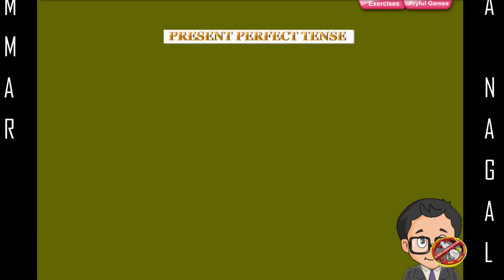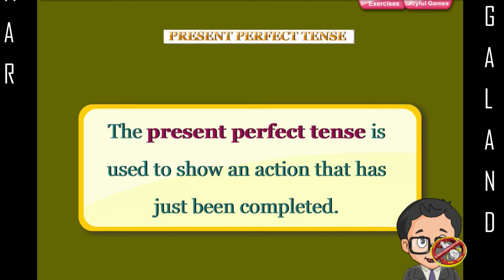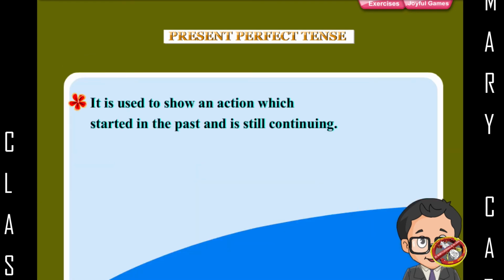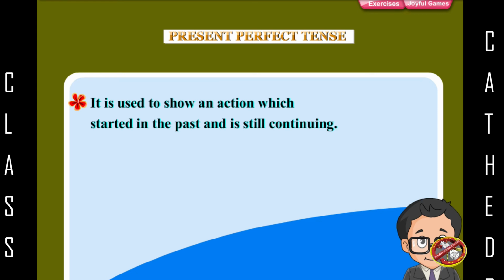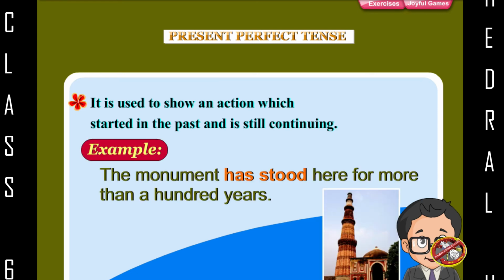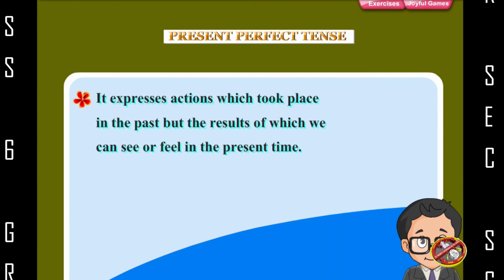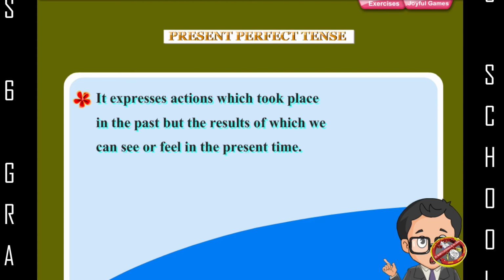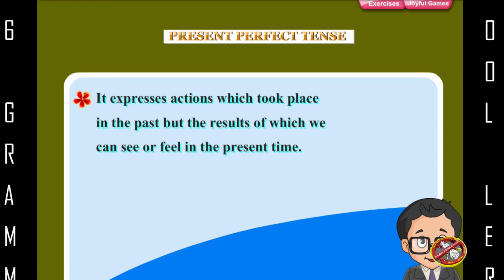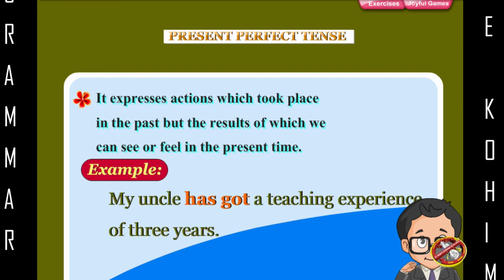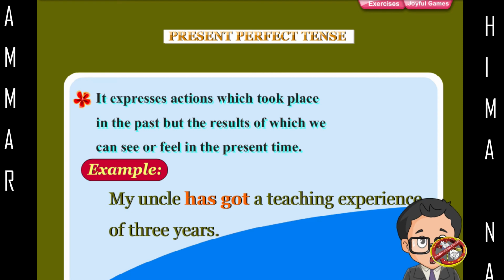Present perfect tense. The present perfect tense is used to show an action that has just been completed. Example: Reena has just finished her food. It is used to show an action which started in the past and is still continuing. Example: the monument has stood here for more than 100 years. It expresses actions which took place in the past, but the results of which we can see or feel in the present time. Example: my uncle has got a teaching experience of 3 years.